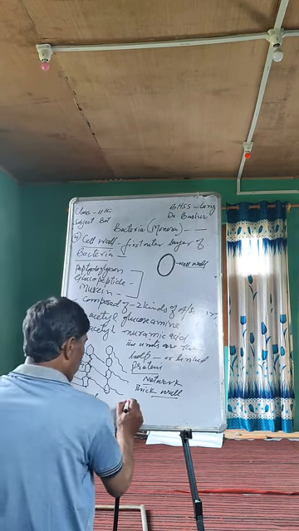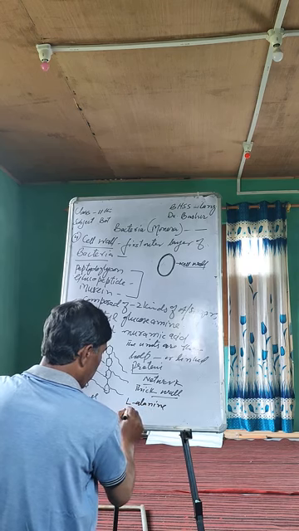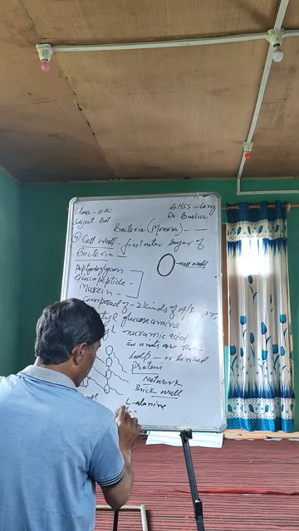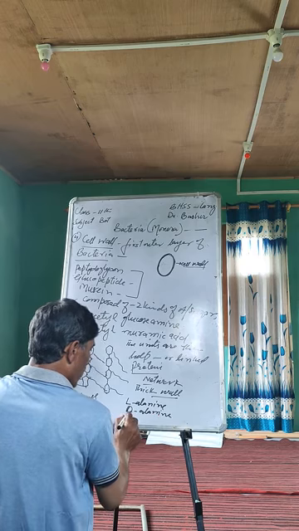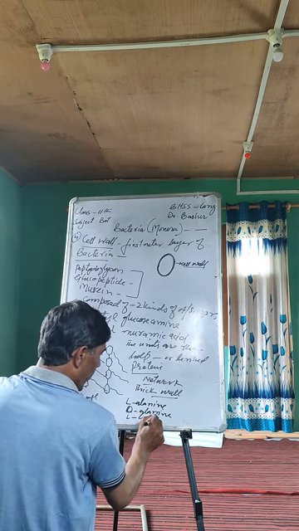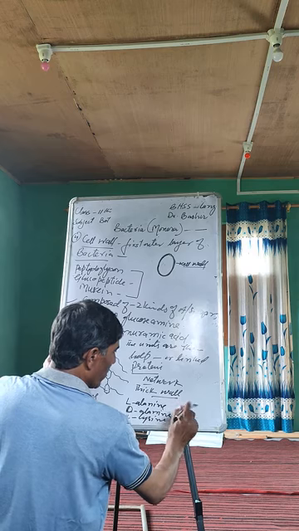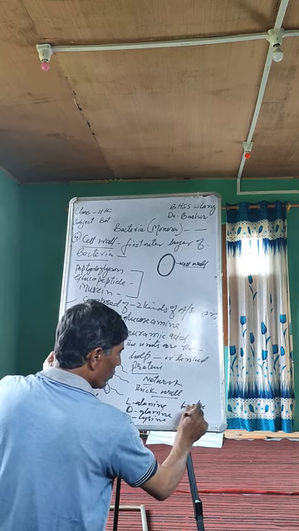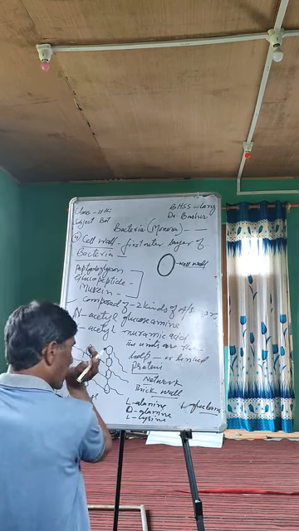Four kinds of amino acids: L-alanine, D-alanine, lysine, and glutamic acid. These are the amino acids present in the bacterial cell wall.